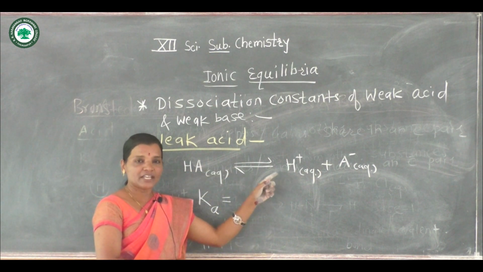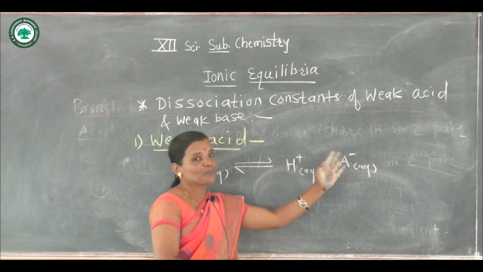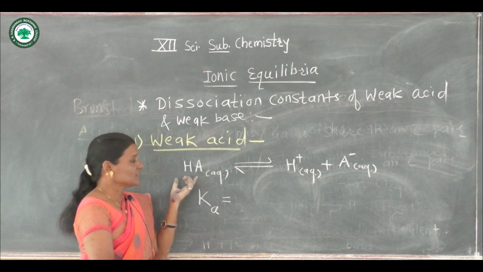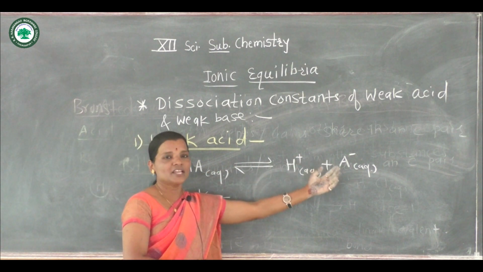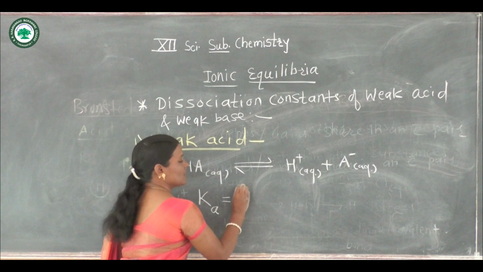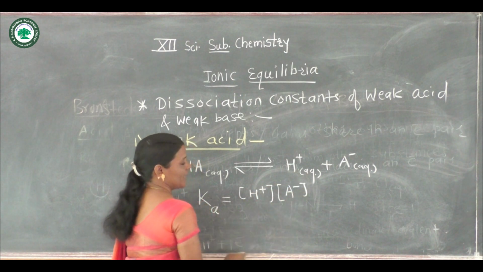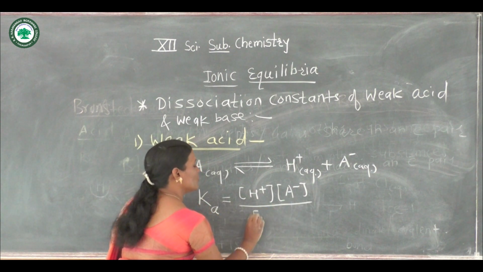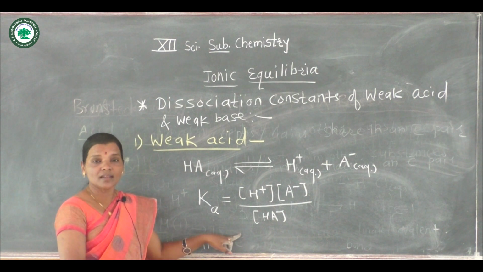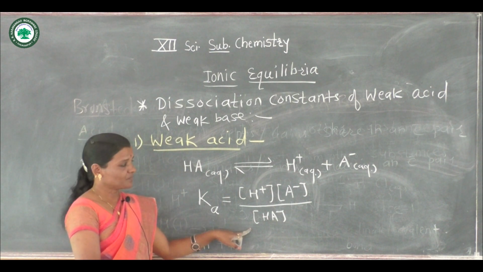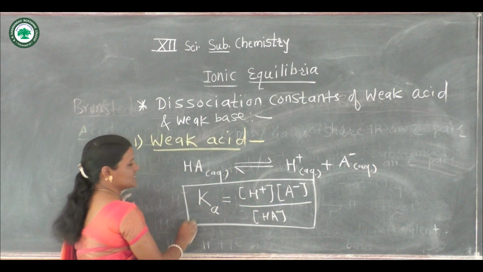That is the ratio of the product of molar concentrations of products to the product of molar concentrations of reactants, and here the products are H plus and A minus. So here the molar concentration of H plus into the molar concentration of A minus divided by the molar concentration of HA which remains unionized in the solution. This is the dissociation constant for weak acid.